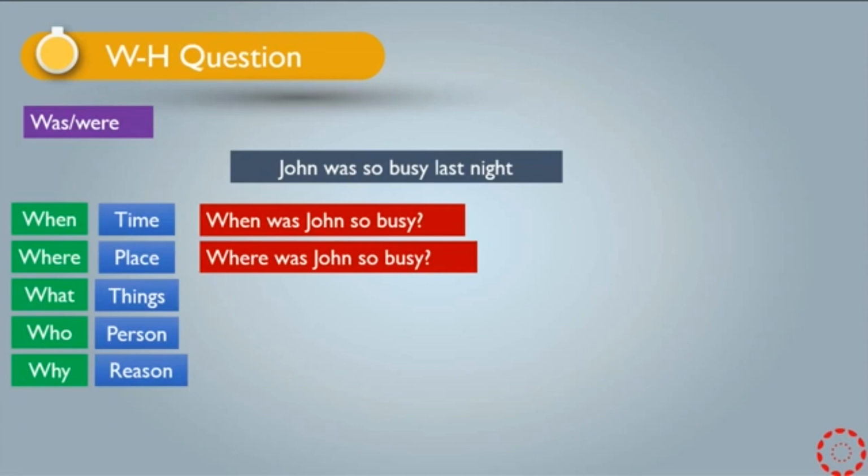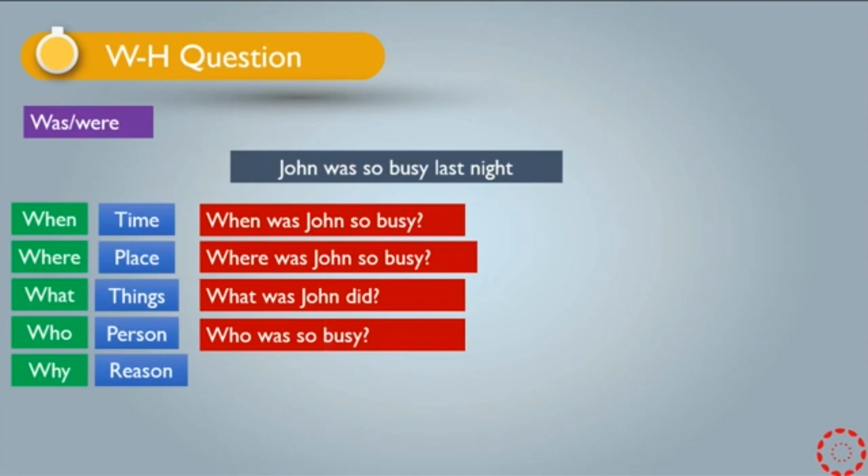Another example is about what. What did John do? What did John do last night? As I mentioned before, what is used for talking about things. Another example is who, about person. Who was so busy? I have to remove John, because who refers to a person. I cannot say, who was so busy, John. I am asking a question about a person.